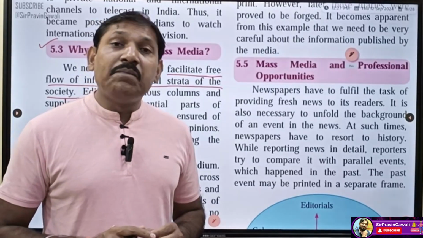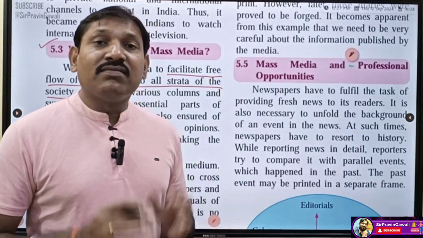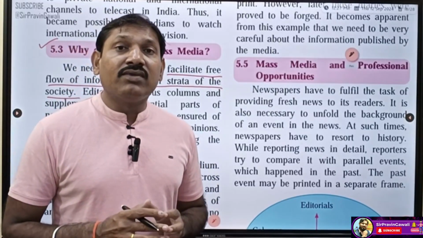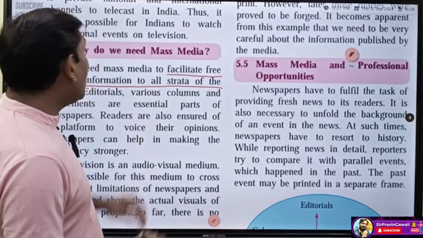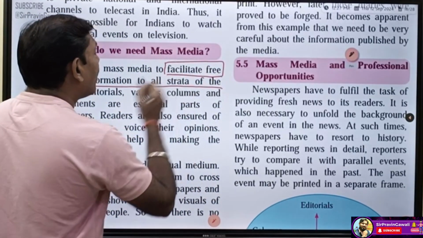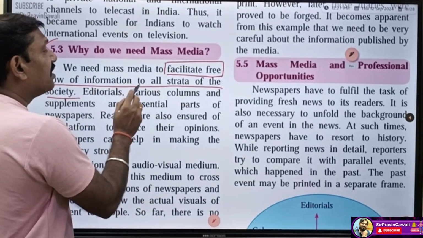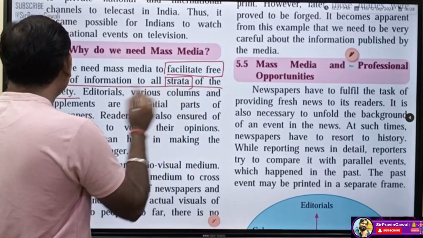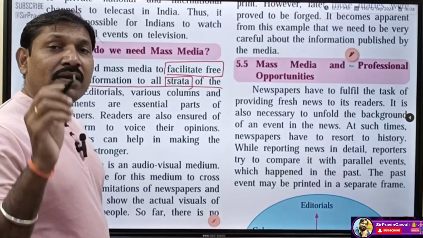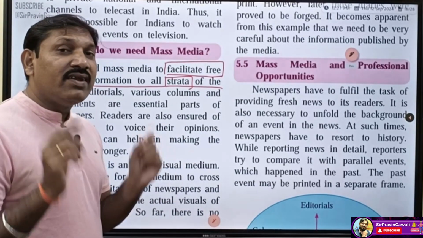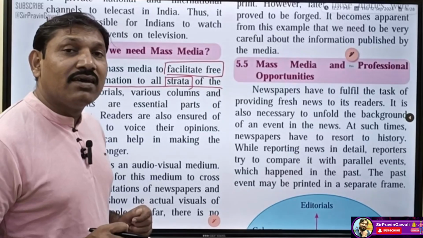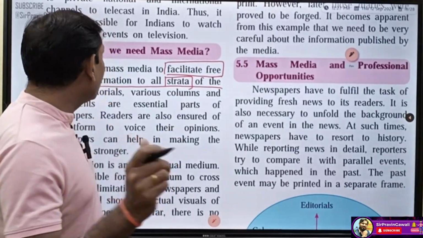For that purpose mass media is a very important source of communication. Each and every person of the society should get the correct, genuine, comprehensive information.